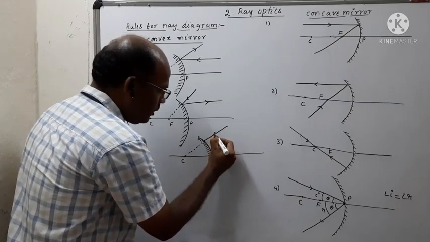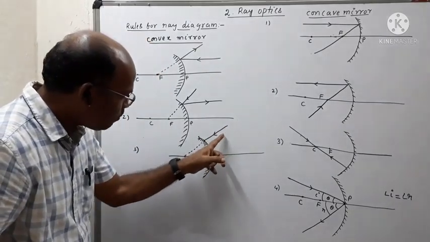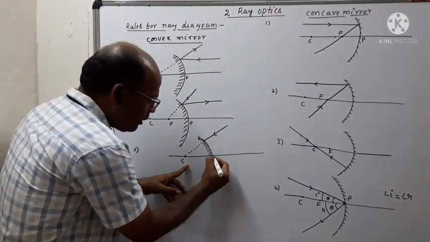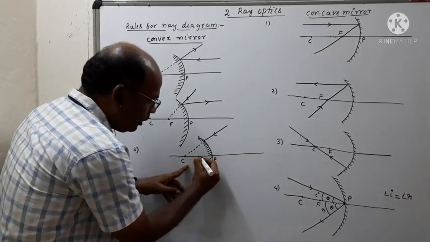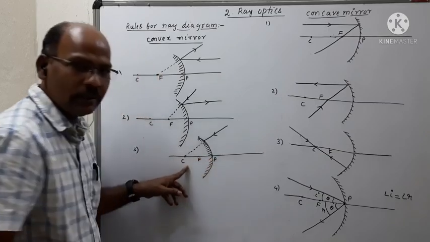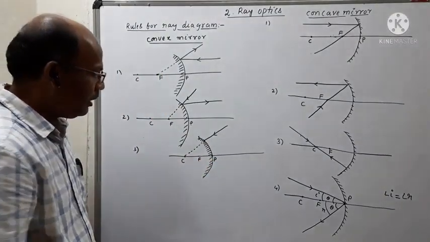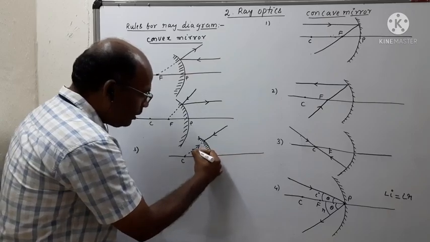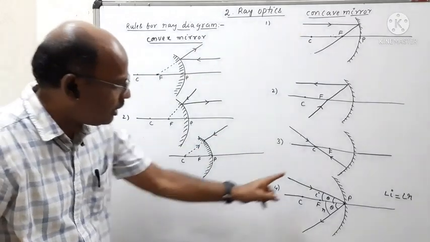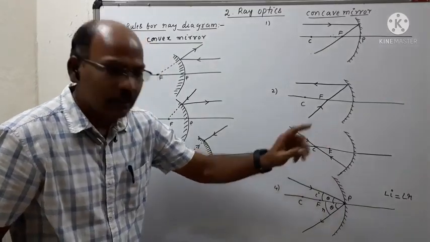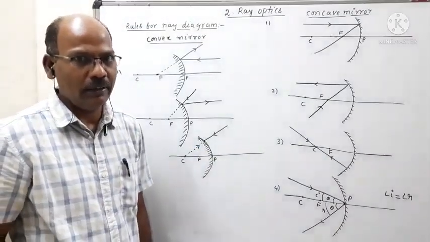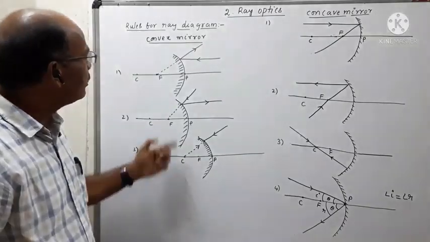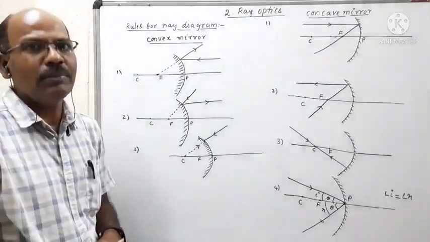So this is the light ray passing through the center of curvature of the convex mirror. This is the pole, this is the focus. After reflection, it retraces its path in the opposite direction, similar to the concave mirror. So this is the ray diagram, rule 3 in the case of a convex mirror.